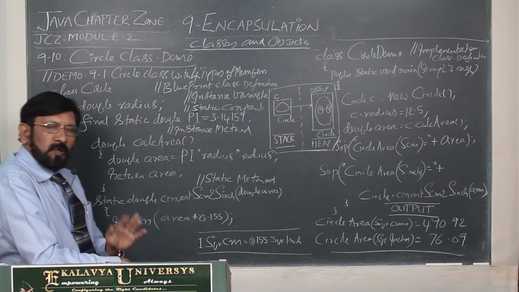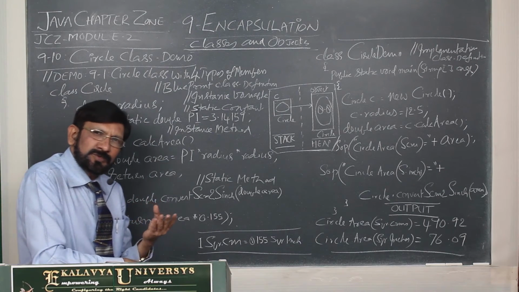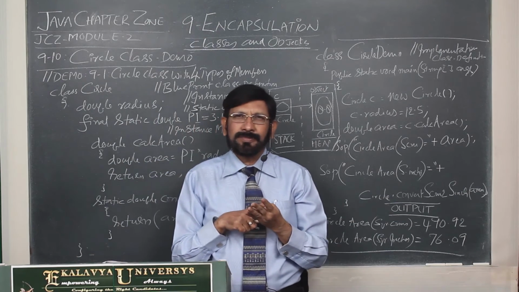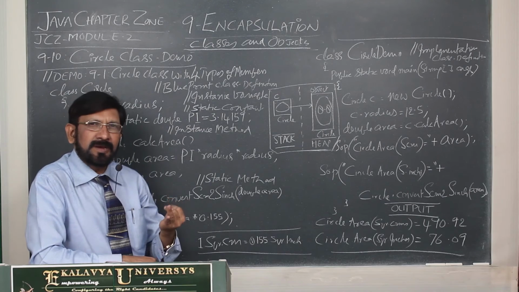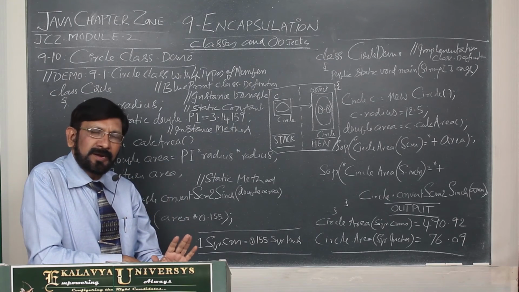Now four types of elements we have to define: instance variables, static variables or constants, instance methods, and static methods.